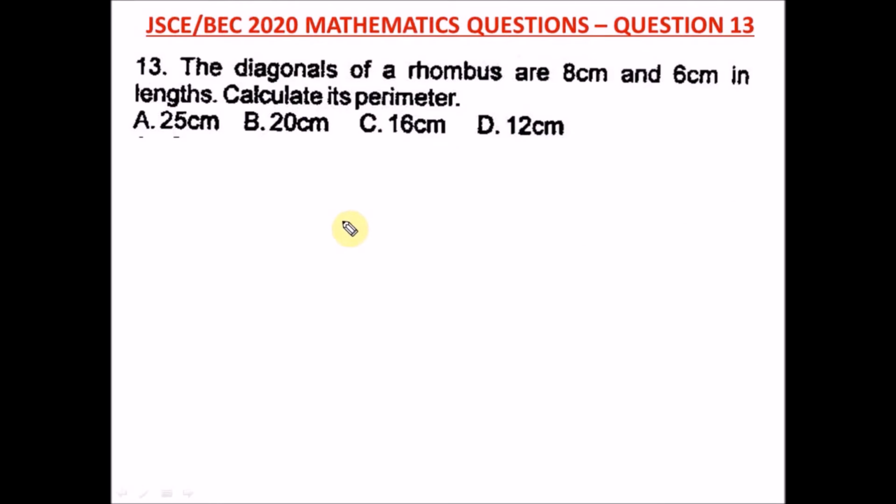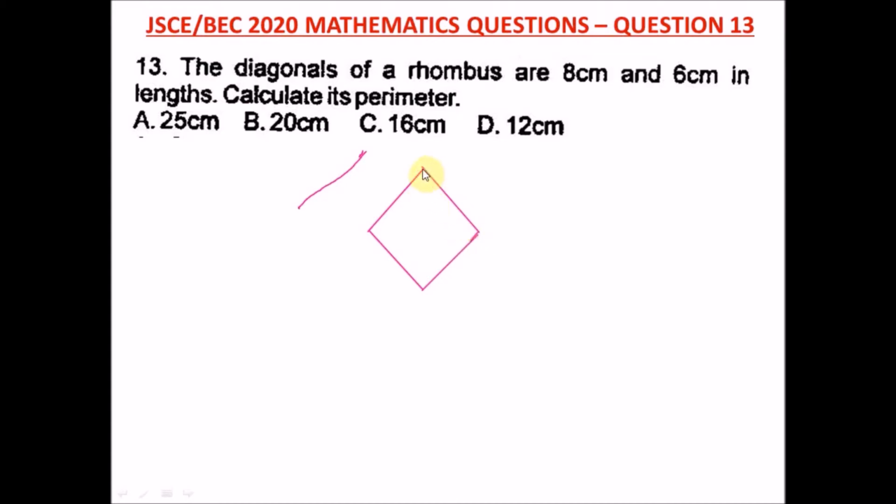Question 13 of the Junior WAEC 2020 Mathematics Past Question, that's your BECE exam. It says the diagonals of a rhombus are 8 cm and 6 cm in length. Calculate its perimeter. So a rhombus has all sides equal. Okay, that's a rhombus. It has all sides equal.